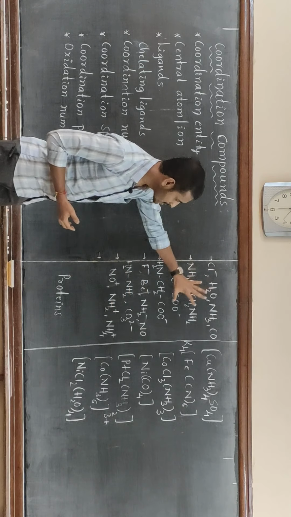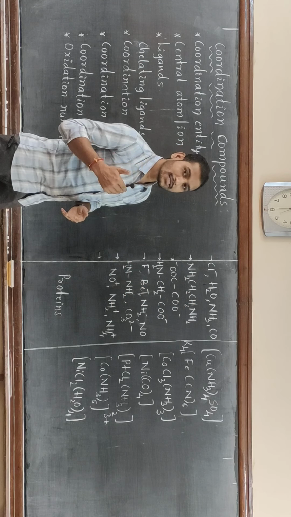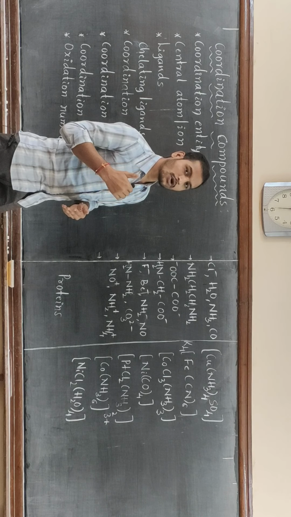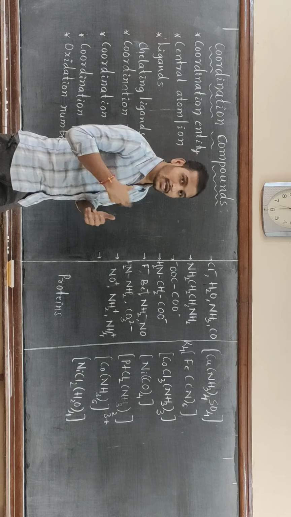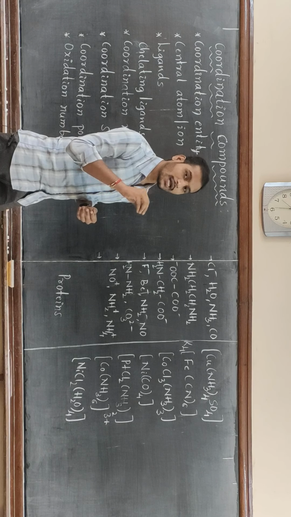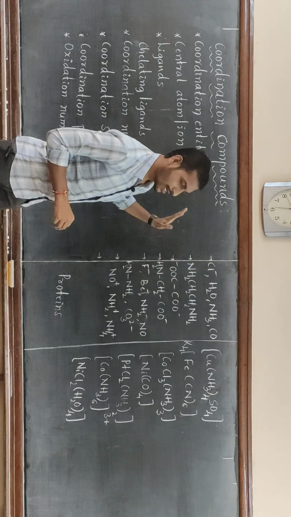These are all considered as anionic ligands. Anionic ligands are the ligands which contain a negative charge, and these are ready to donate a pair of electrons to the central metal atom or ion to form a coordinate bond.